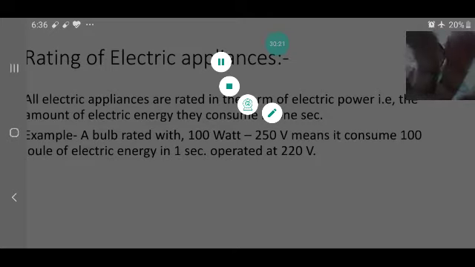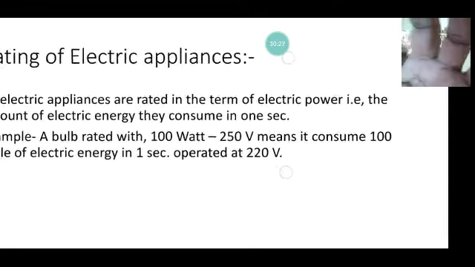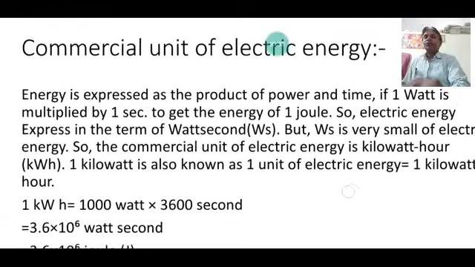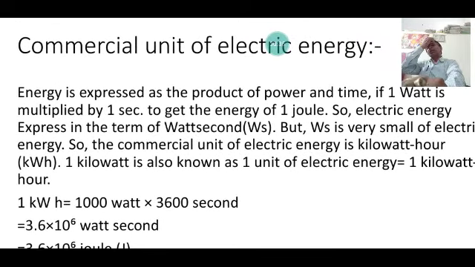Now, next slide, we will discuss the commercial unit of electric energy. The SI unit of electric energy is joule, but joule is not used to measure electric energy commercially. Another unit we use is the kilowatt hour, or 1 unit. Our electric energy is measured in units, and the electricity bill is also sent by the electric board in units. How many units of electric energy our home consumes in a month is given in terms of units. That we will discuss here.